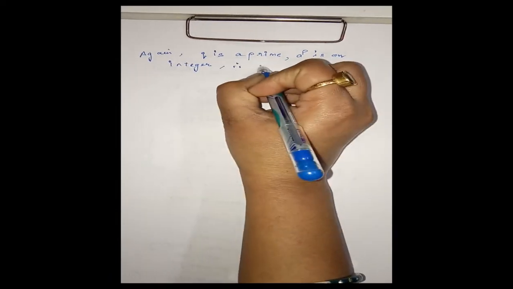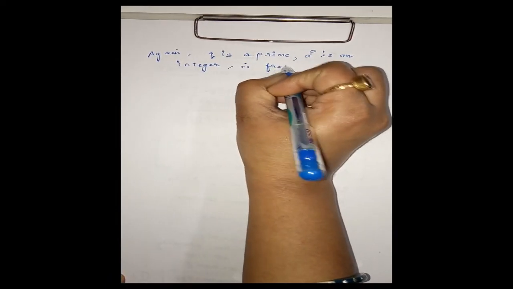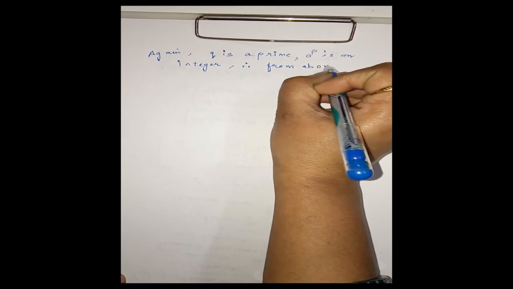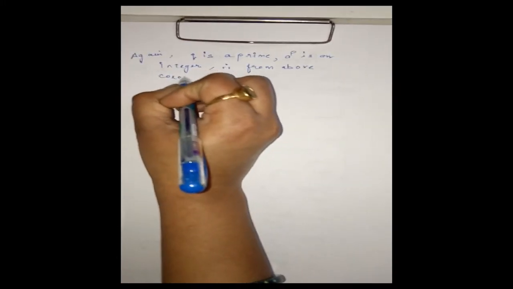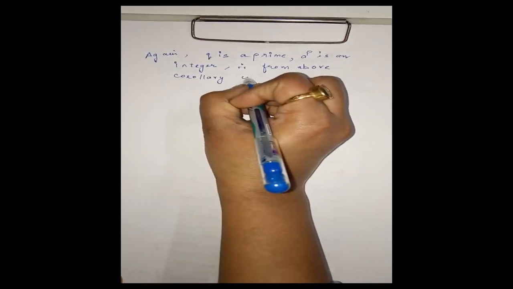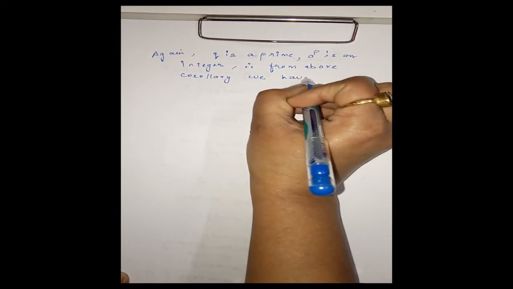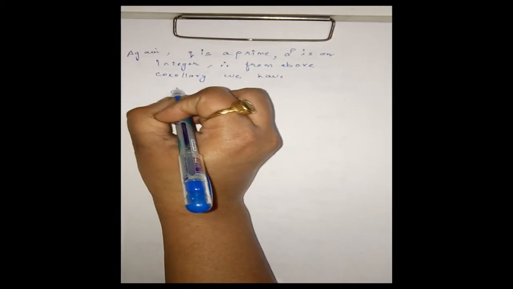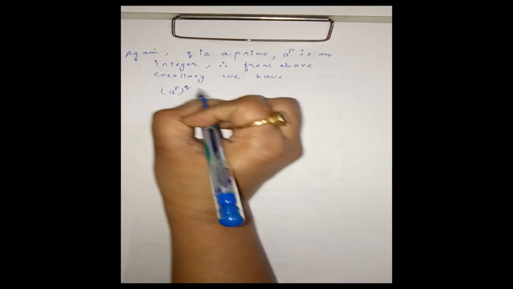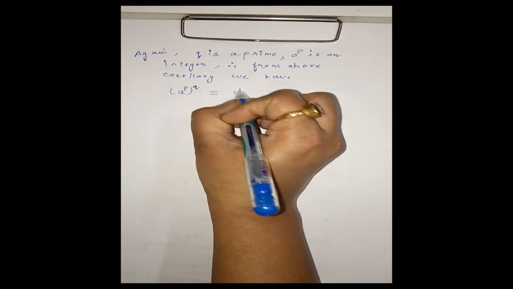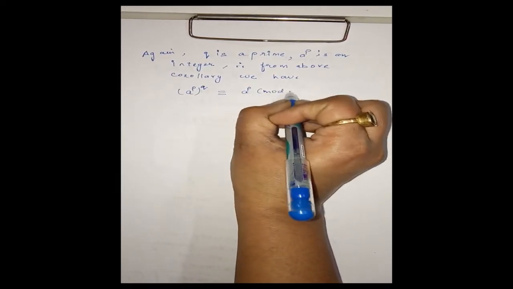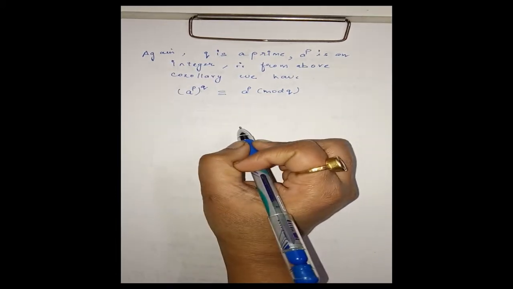Therefore, from the above corollary, replacing A by A power P in the corollary, we have A power P to the power Q is congruent to A power P modulo Q.